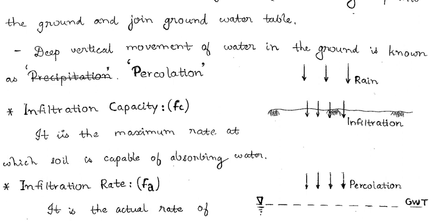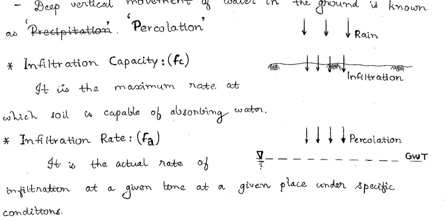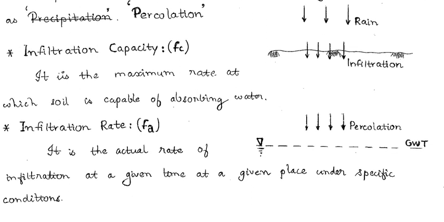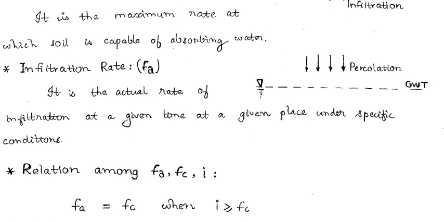Infiltration capacity. What is meant by infiltration capacity? It is the maximum rate at which soil is capable of absorbing water. Infiltration rate is the actual rate of infiltration at a given time at a particular place under specific conditions. Now, the relation among the infiltration rate, infiltration capacity and the intensity.